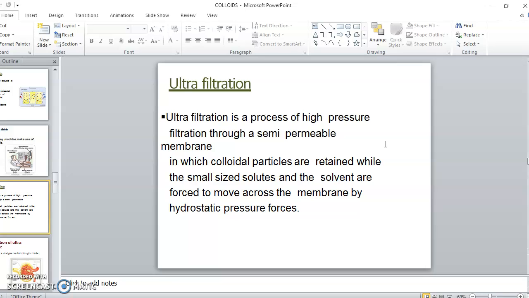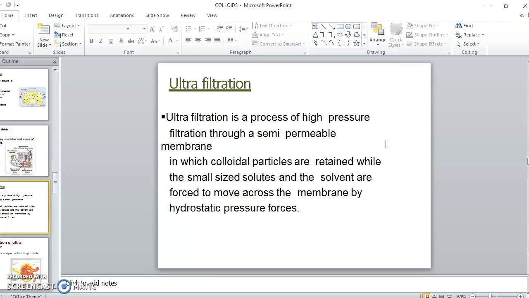So they will take a solution called collodion and paste it over the filter paper so that the pore size gets reduced. Such a filter paper is known as ultrafilter paper, and filtration using that filter paper is known as ultrafiltration.